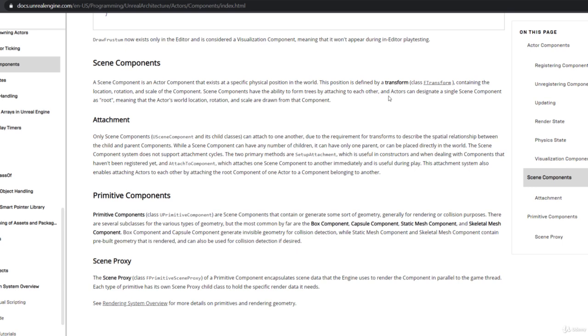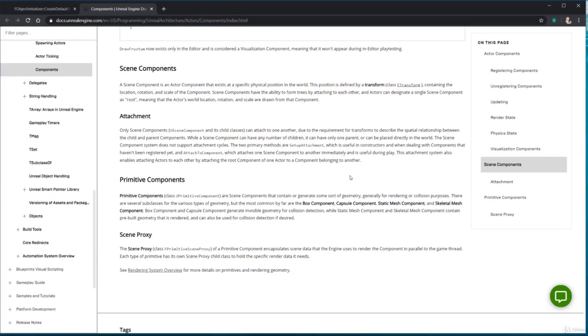Now you can see here that actors can designate a single scene component as root, meaning that the actor's world location, rotation, and scale are drawn from that component, right? Of course, I'm not going to read everything for you. I'm just kind of highlighting a few important things here.